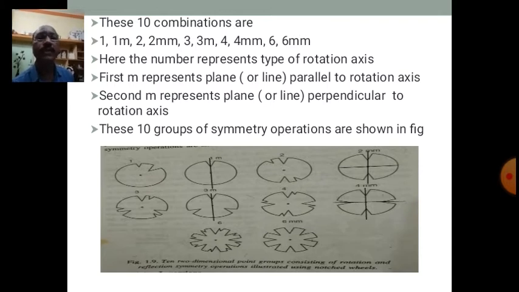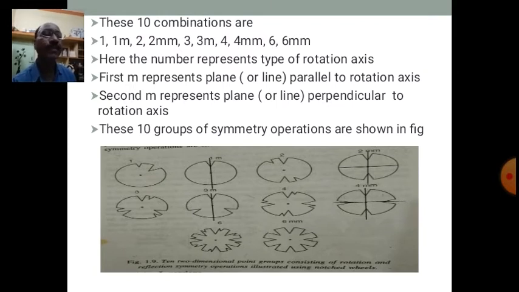So in the first figure it is 1. It is 1-fold rotation without reflection. 1M, 1-fold rotation with reflection. Here a line is shown which divides the lattice into 2 identical parts which are mirror images of each other.